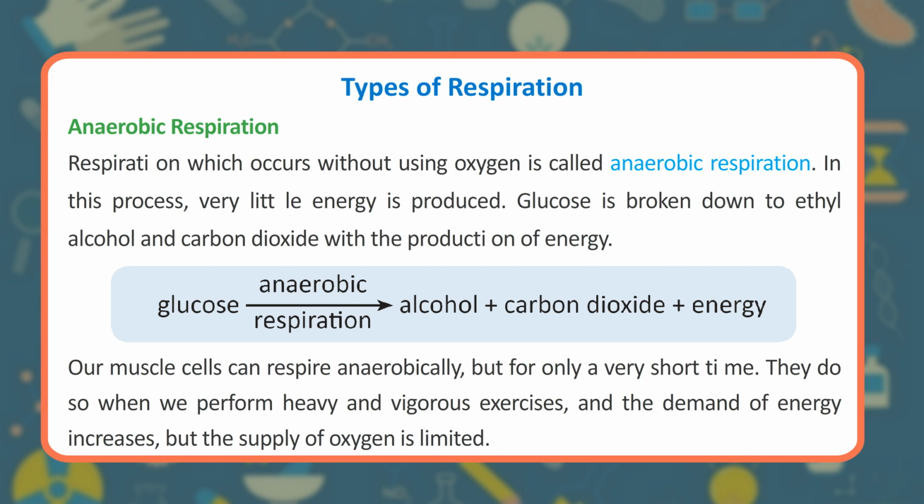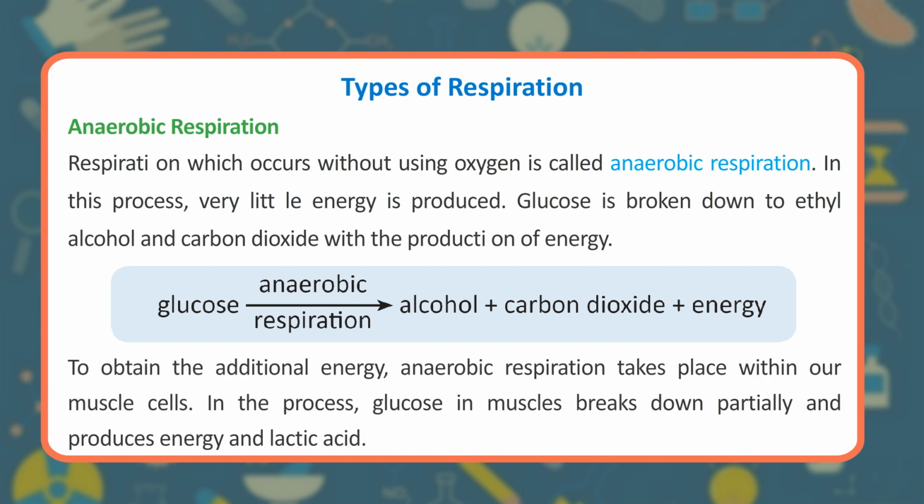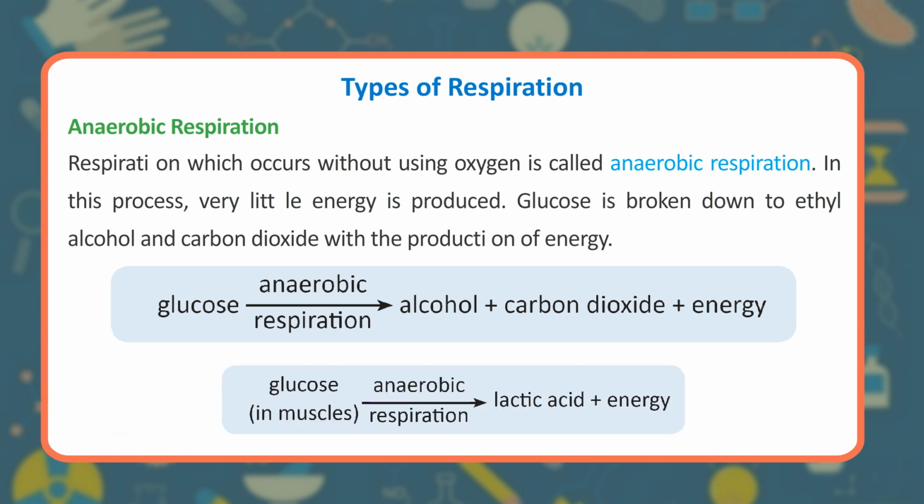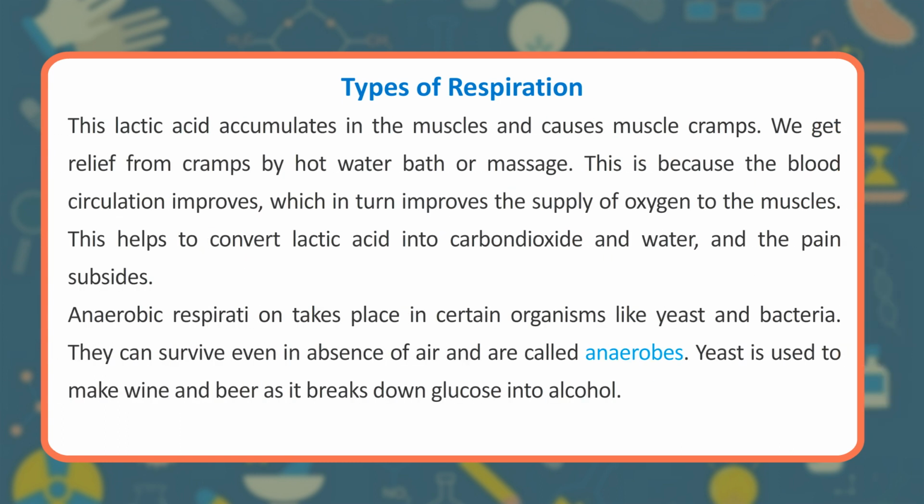They do so when we perform heavy and vigorous exercises, and the demand of energy increases, but the supply of oxygen is limited. To obtain the additional energy, anaerobic respiration takes place within our muscle cells. In the process, glucose in muscles breaks down partially and produces energy and lactic acid. Glucose in muscles gives lactic acid plus energy. Anaerobic respiration. This lactic acid accumulates in the muscles and causes muscle cramps.